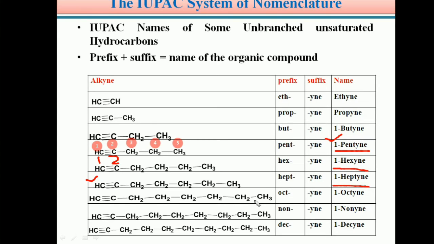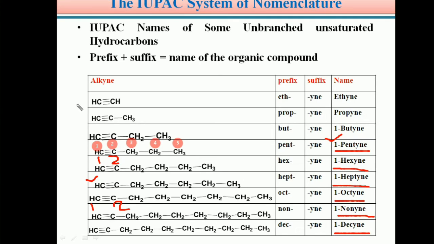If 8 carbon atoms are present, the IUPAC name is 1-octyne. If 9 carbon atoms are present, 1-nonyne. If 10 carbon atoms are present, its IUPAC name is 1-decyne.